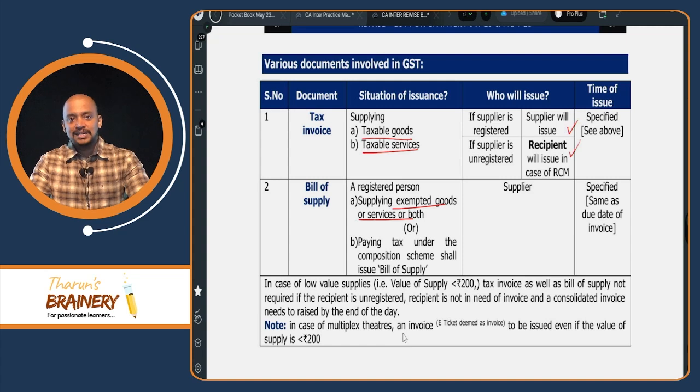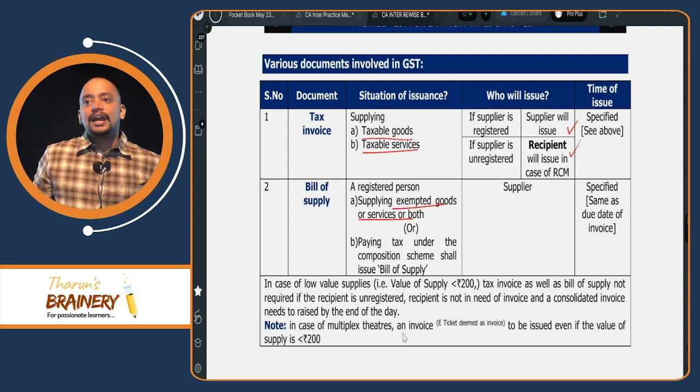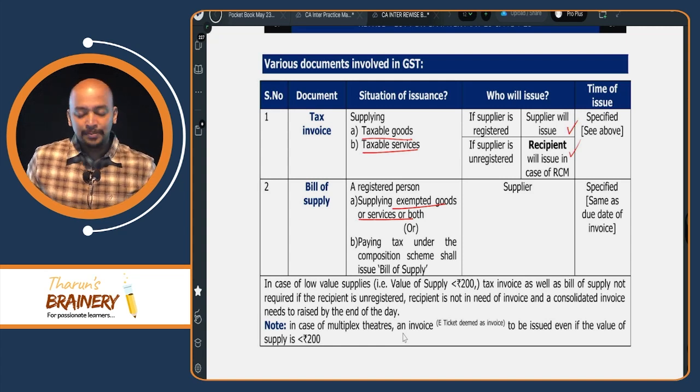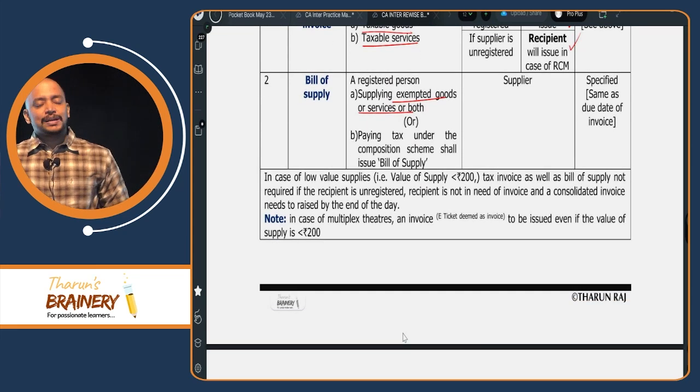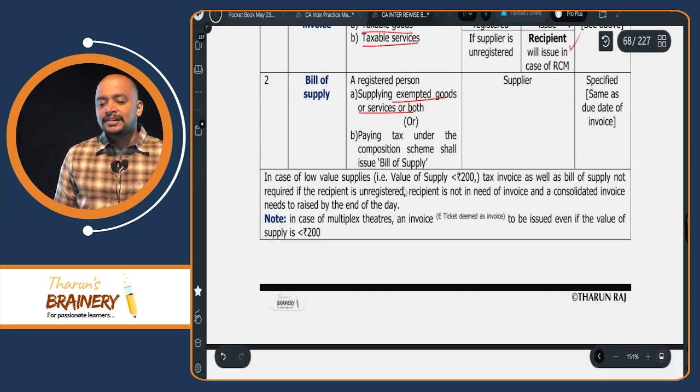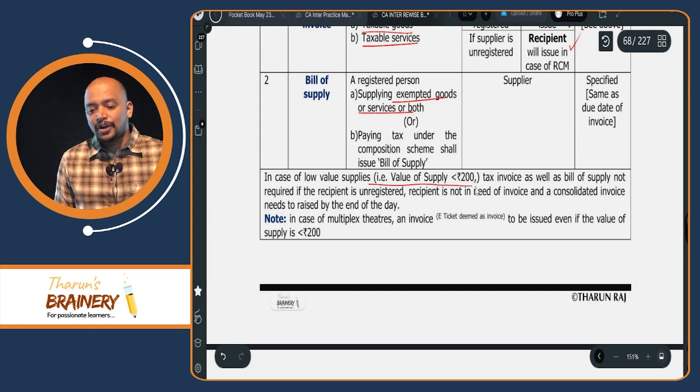A registered person making exempted supplies or a person opting for composition scheme. And what is the time limit for bill of supply? Same as the time limit for tax invoice. Then in case of low value supplies, low value supply means value of supply less than 200 rupees.